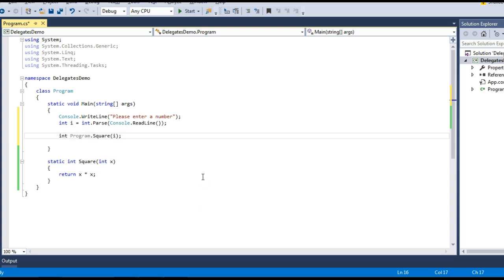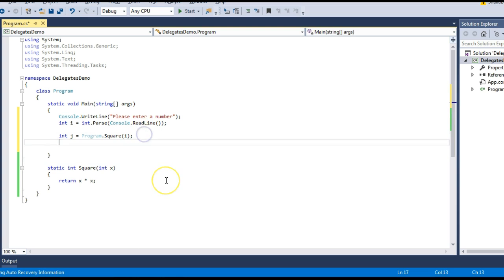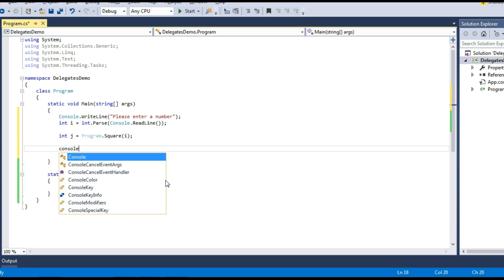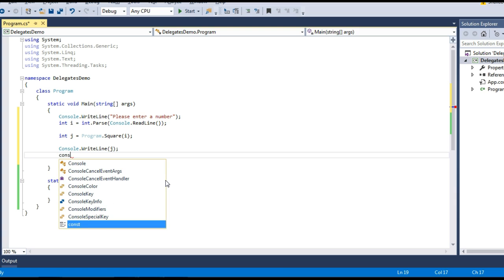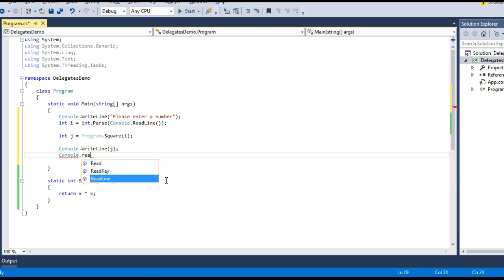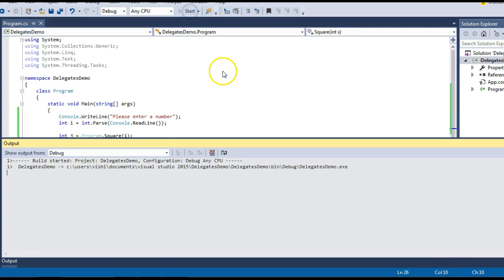I will store that value into another variable, integer j, and then I will write the output to the console. So Console.WriteLine(j), and then a simple Console.Read to stop the console. So a very simple program using this square function. Let's try to run this.